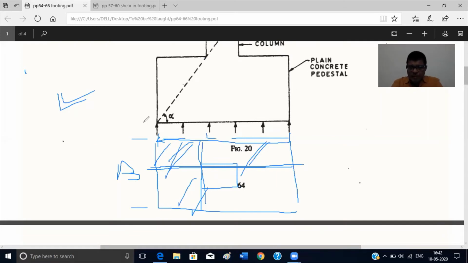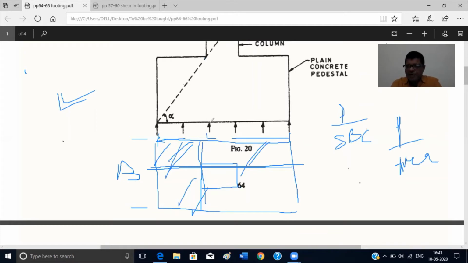Generally we find the area of this footing by dividing the load by the SBC. If you divide load by SBC, you can find out the area. Then you provide some area or give a size for this footing. Once you know the size of the footing, load divided by area will give the stress, the stress that will be applied to this footing from the soil.